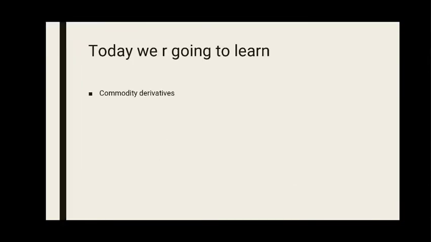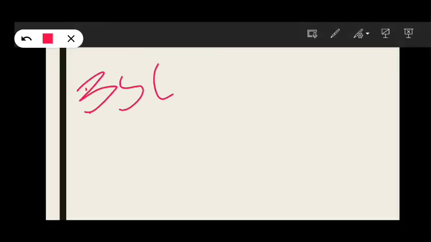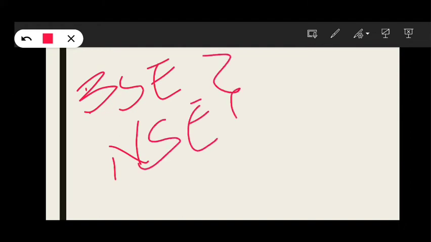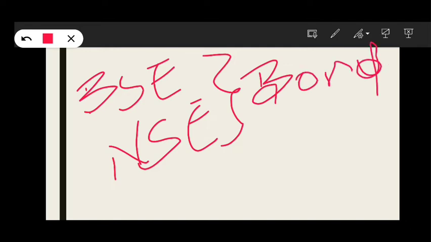Today we are going to learn commodity derivatives. So first of all, before going to commodity derivatives, I have to clarify that in India there will be BSE or NSE, as many members know, but there are other markets too. For example, the bond market, and the second one is commodity derivatives. So you may get a doubt: what is commodity derivatives?